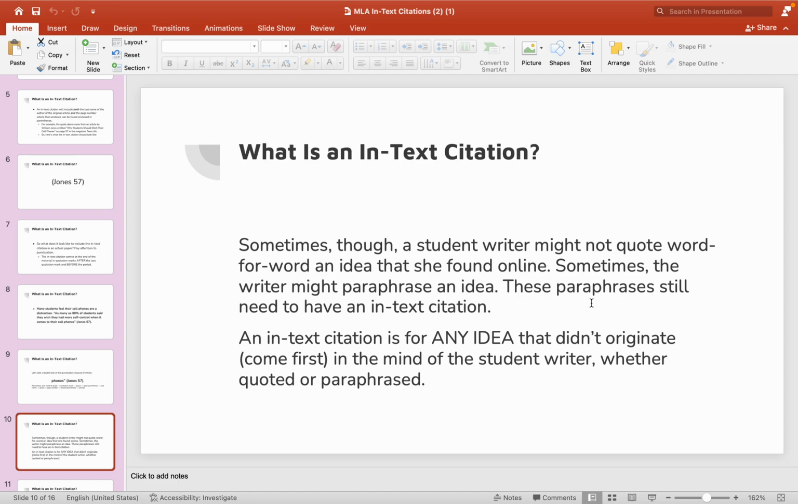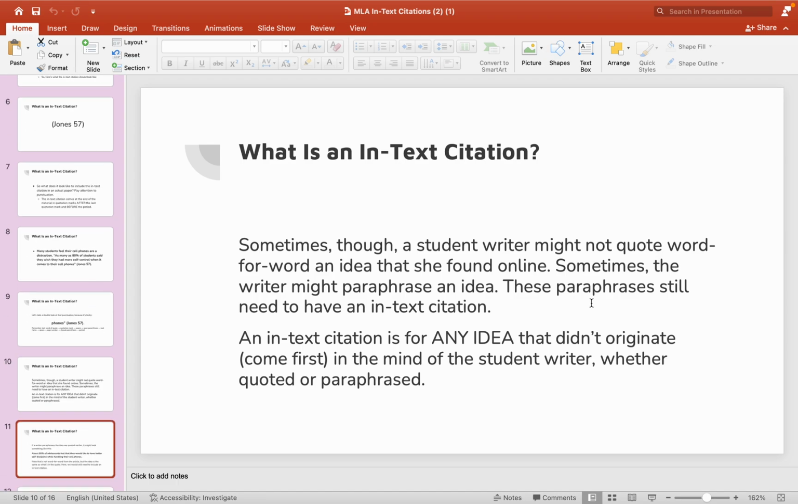Sometimes, though, a student writer might not quote word for word an idea that she found online. Sometimes the writer might paraphrase an idea, and so those paraphrases still need to have an in-text citation. So let's say you just remember that you read something once and you think it would fit in really well in your paper, so you want to use it, but you're not writing it word for word. You can still do that, but you still have to put an in-text citation because you didn't think of it first.